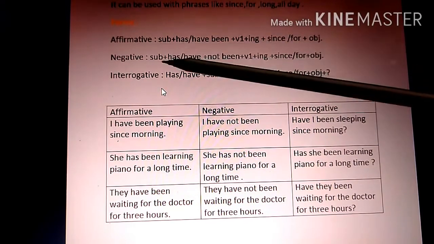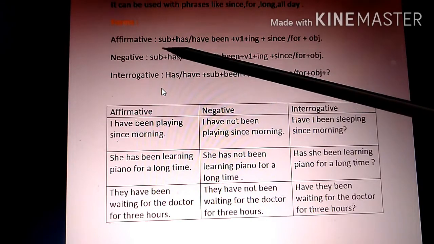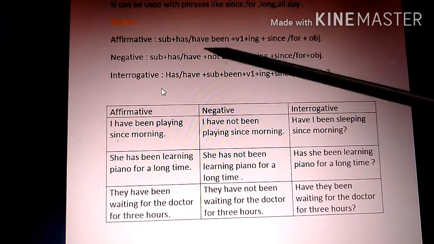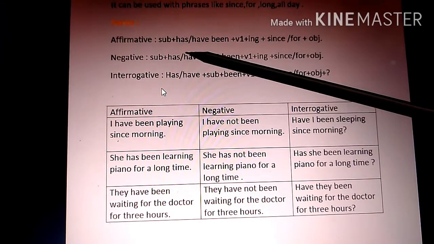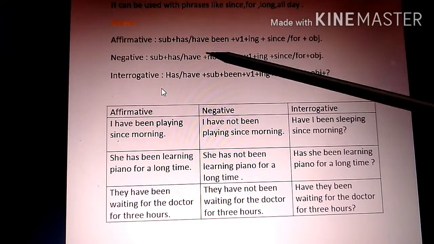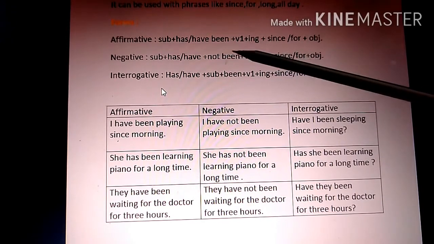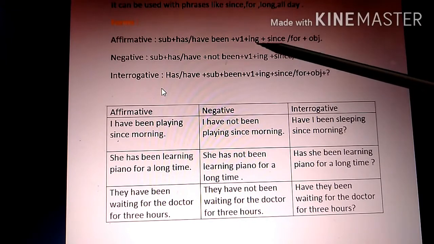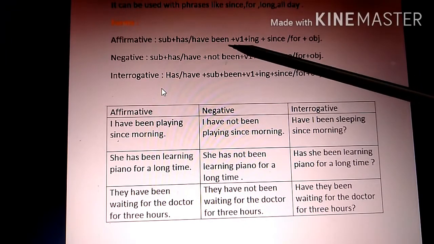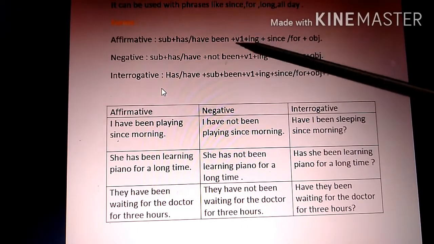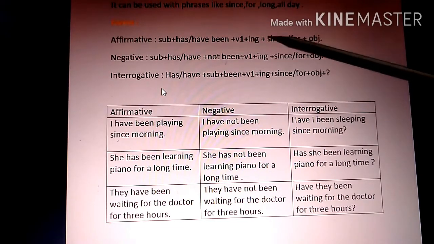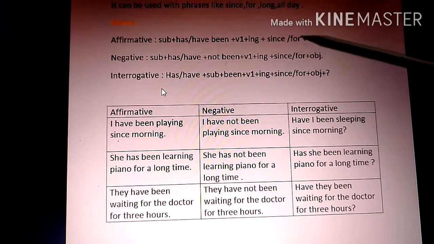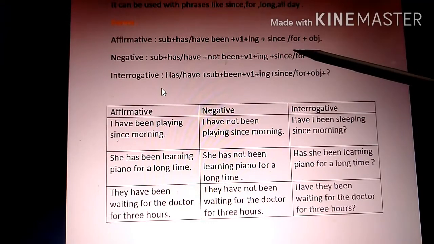So basically with the subject you are supposed to use has been or have been depending upon the subject. So with singular subject we use has been and with plural subject we use have been, plus V1 plus ing. Why again V1 plus ing? Because it is a continuous tense, plus since or for. This is the basic identification. Mostly in all these sentences you will find since or for.